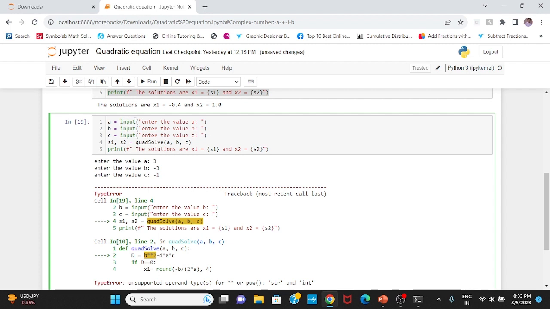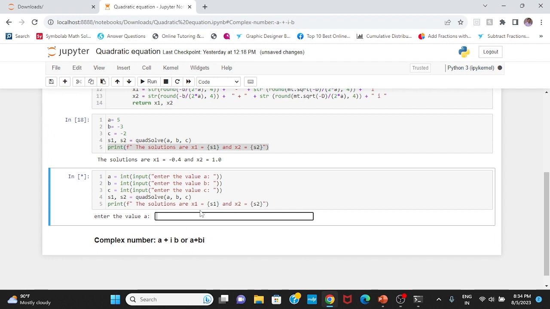I can take it as integer or real numbers. If I take it as integer, then everything will be sorted out. Here I have to just take it as integer.